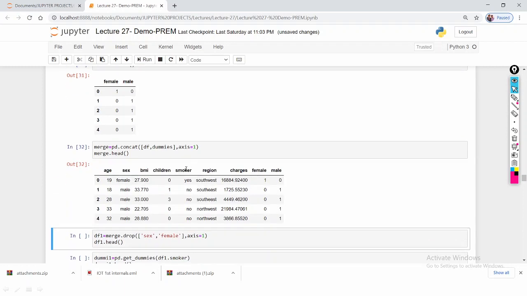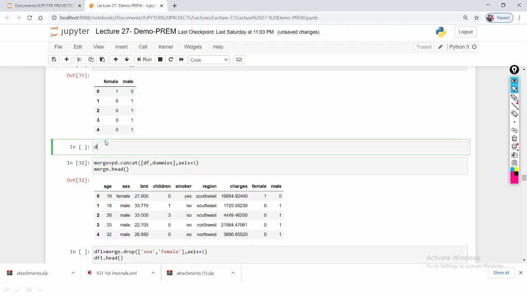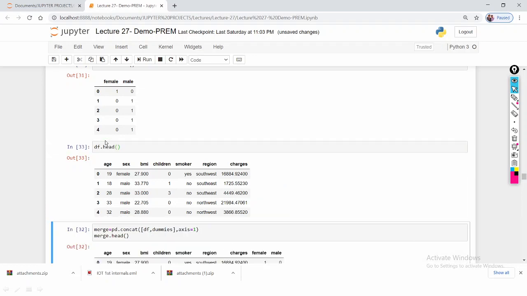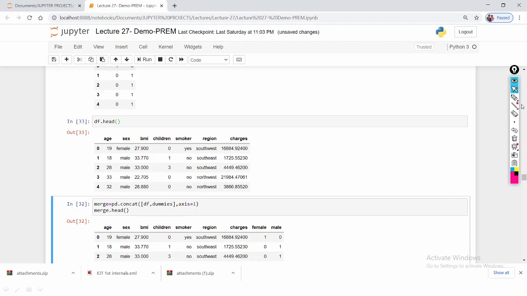Before applying it, let me execute df.head. So here, this is the dummy, and this is the df data frame. We are concatenating the df, meaning this part, and the dummies, meaning this part. We concatenate them to make a single table. So let's see what the output is.